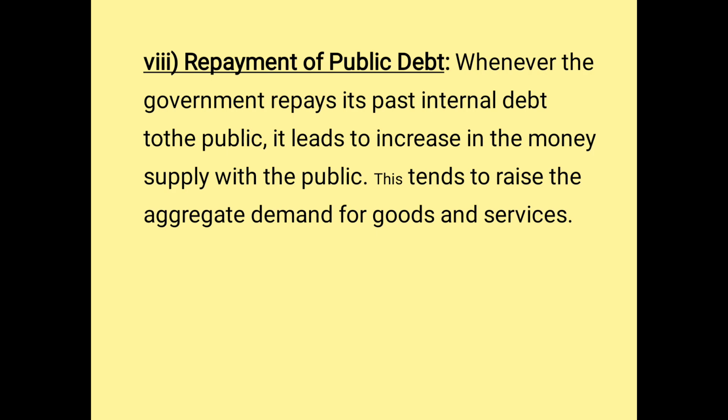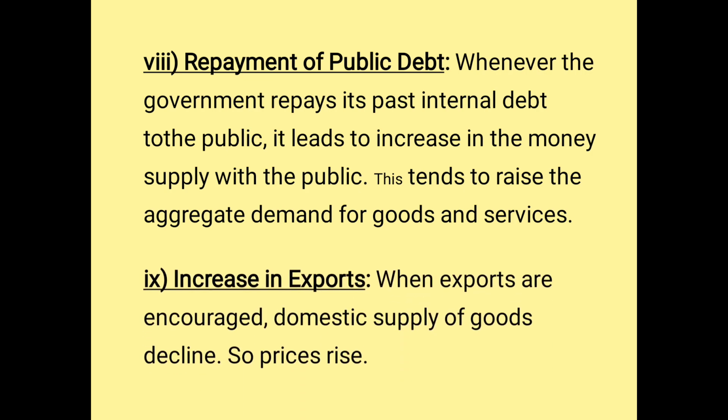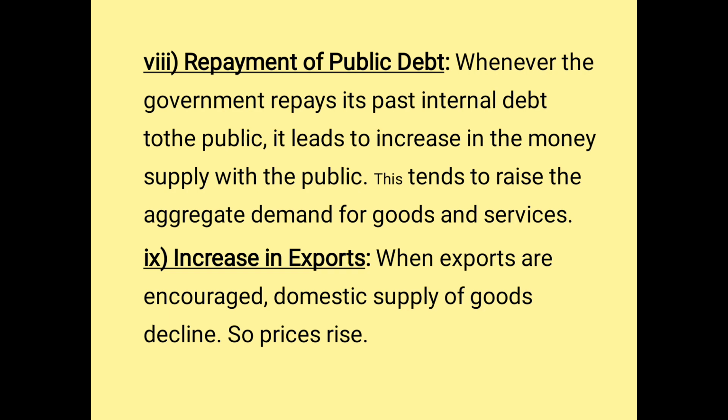Repayment of public debt. We would have borrowed from other countries or from external sources, or sometimes we have to pay past debt because the due date would have been over. So this also leads to an increase in the money supply. Increase in exports. When exports are encouraged, what happens? The domestic supply of goods is declining, because we concentrate more on goods to be exported to other countries. When we export more, we get more income from other countries.